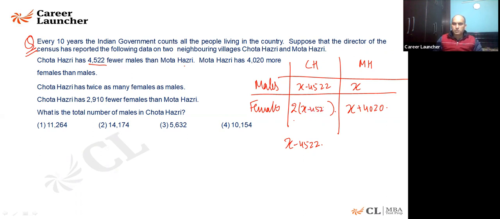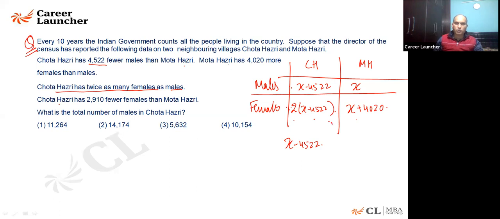Chota Hazari has twice as many females as males. So females in Chota Hazari is twice of it. Chota Hazari has 2,910 fewer females than Mota Hazari. So the number of females in Chota Hazari are this, and these are less by this value. Is that fine? I hope it is clear.